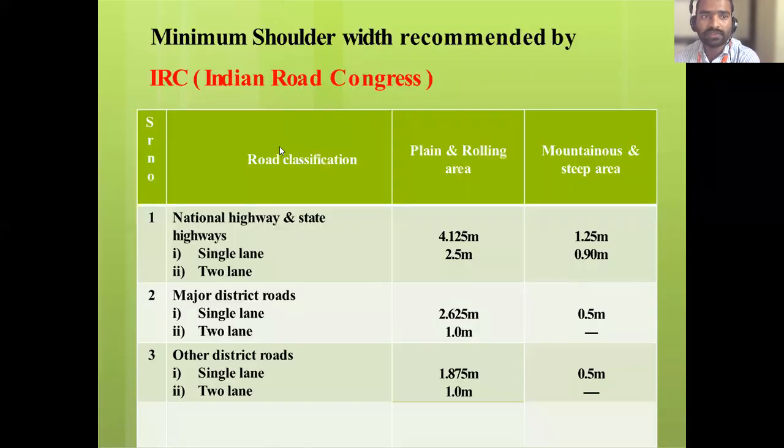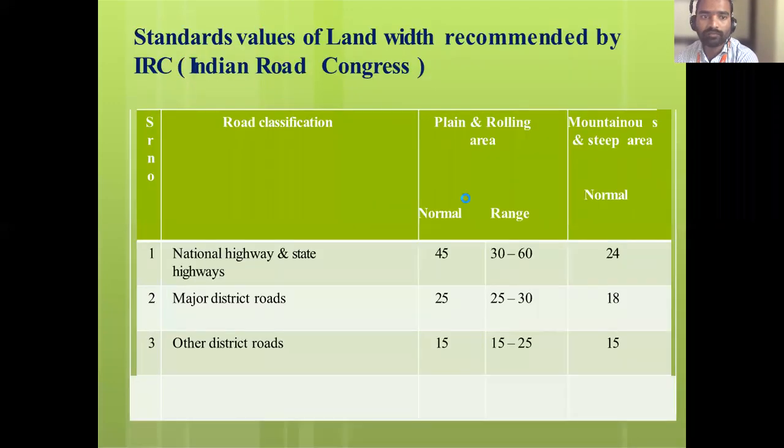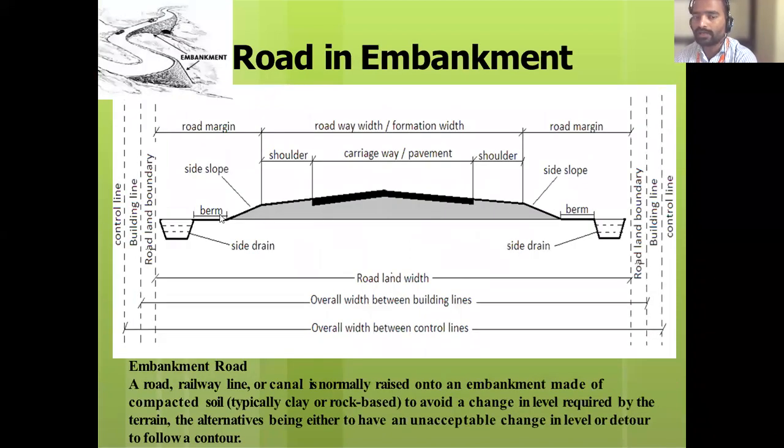See, there is one more definition. The portion between the top edge of the road cutting and the nearest edge of the spoil bank on either side is known as berms. See the road diagram. From this point the cutting starts. So the distance between the top edge of the cutting till the nearest spoil bank is called a berm. Berm is on both sides.